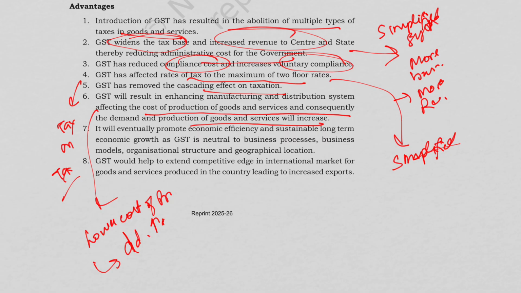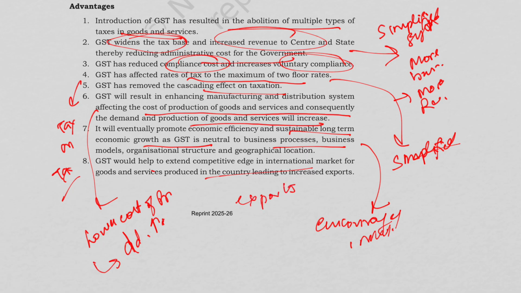So it will eventually promote economic efficiency and a sustainable long-term economic structure, as GST is neutral to business process models. So basically since it's neutral to business structure, it encourages investment. Also it gives competitive advantage internationally because the exports become competitive.